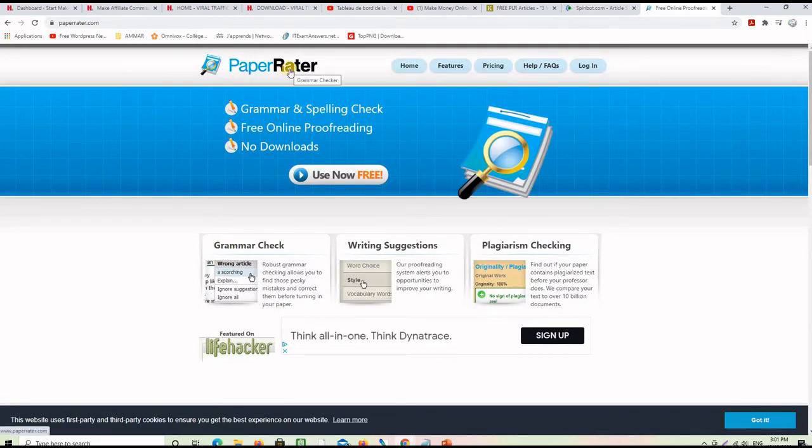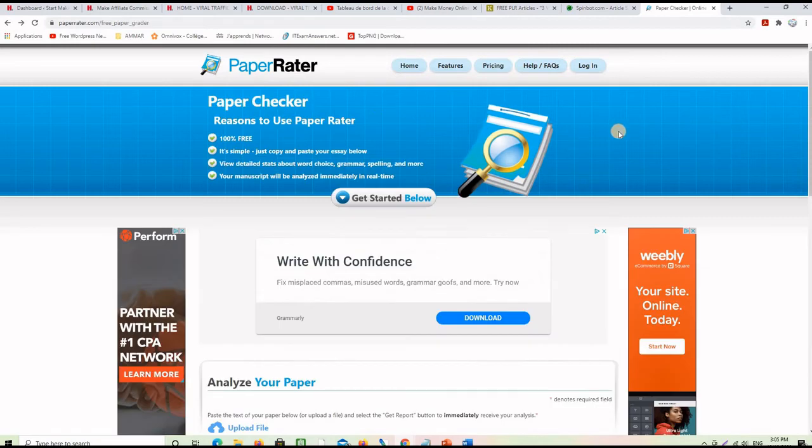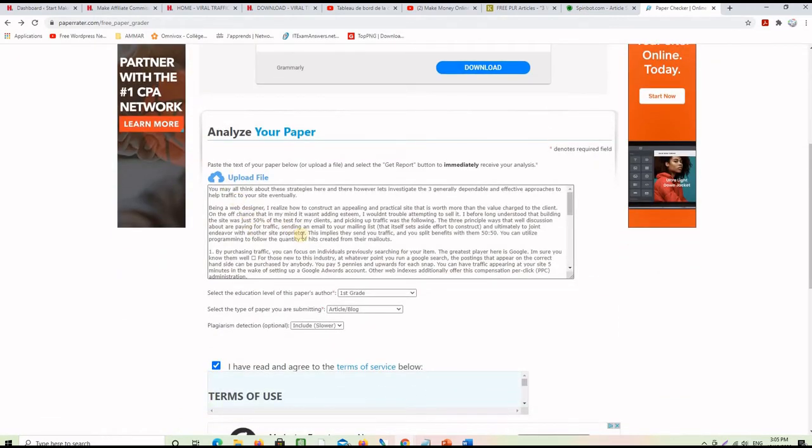to evaluate this article. So here I am on Paper Rater. All you have to do is click the button Get Started below, and then you paste your article that you got from Spinbot here. Then you choose, for example, first grade, and then you choose what category of article, if it's article, blog, or resume, or book report.